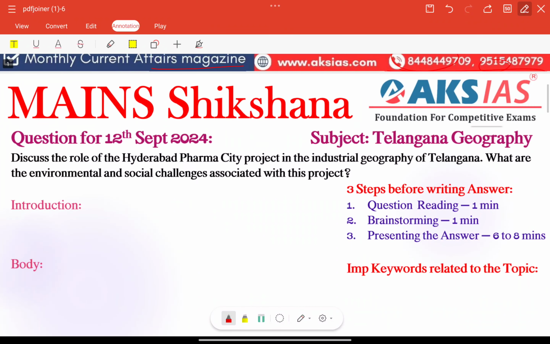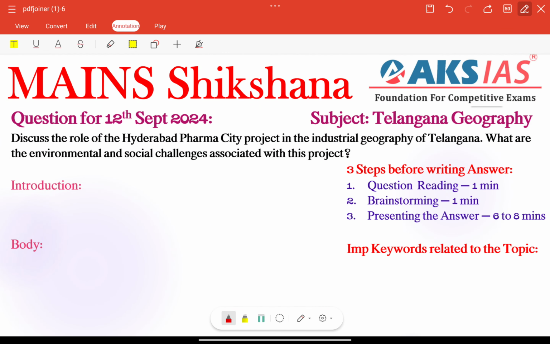So let's check today's question related to our subject, Telangana Geography. Question for 12th September 2024: Discuss the role of the Hyderabad Pharma City project in the industrial geography of Telangana. What are the environmental and social challenges associated with this project?